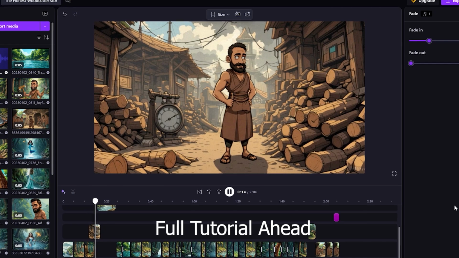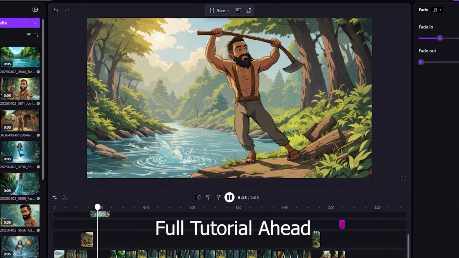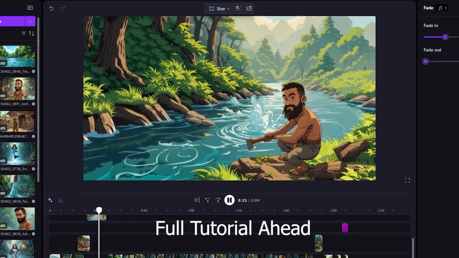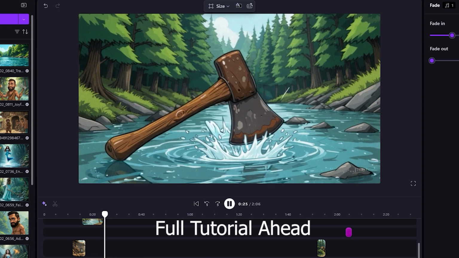One sunny morning, Ram went deep into the forest to chop wood. As he swung his sturdy axe, sweat trickled down his face. Suddenly, his grip slipped and the axe flew out of his hand.